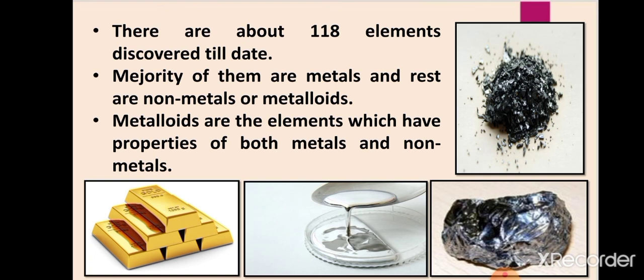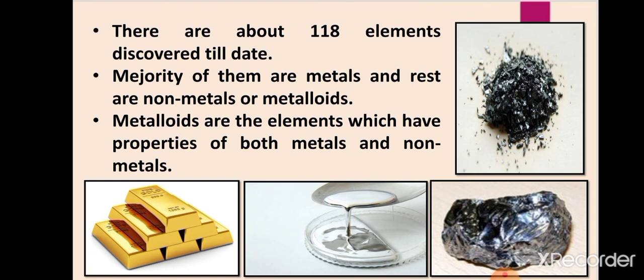They are metals and non-metals, meaning all elements which are found. There are 118 elements discovered till date, so they are divided into two groups, metals and non-metals. The majority of them are metals and the rest are non-metals or metalloids. So in this chapter we will study about metals and non-metals.